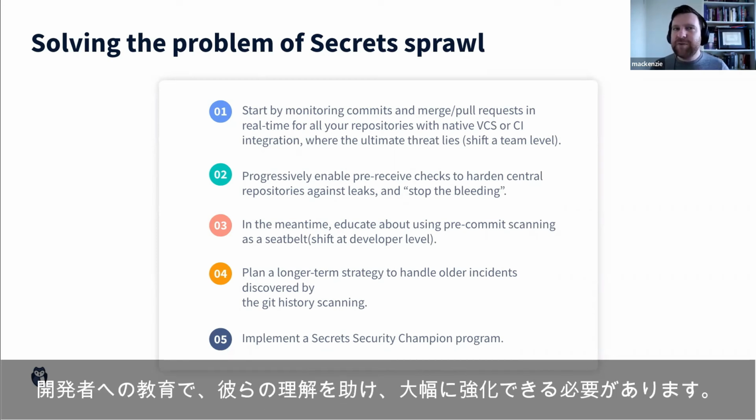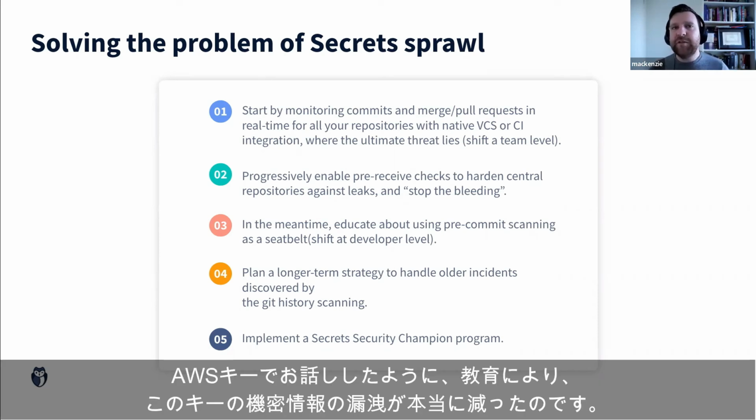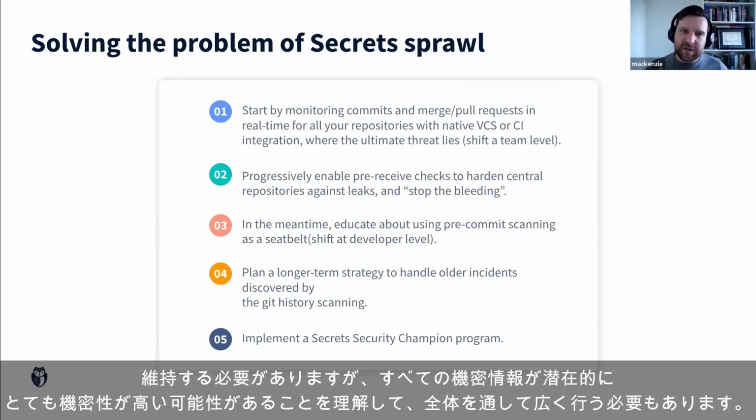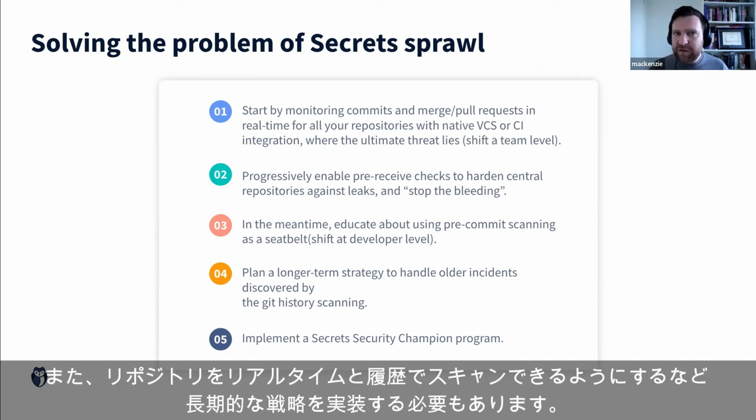We need to really drastically increase the education in developers to help them understand. Now, we saw with the AWS keys that a big campaign of education has really reduced the number of secret occurrences of this key. So we need to maintain that, but do it broadly throughout, understanding that all secrets can be potentially very sensitive. And we also need to implement a long-term strategy that includes being able to scan our repositories in real time and historically.